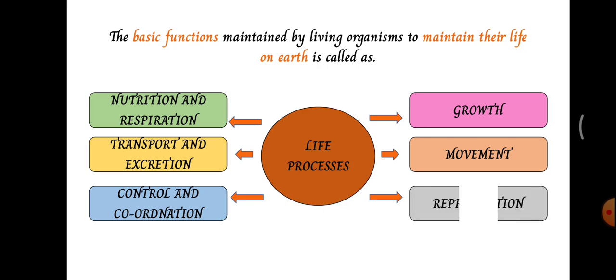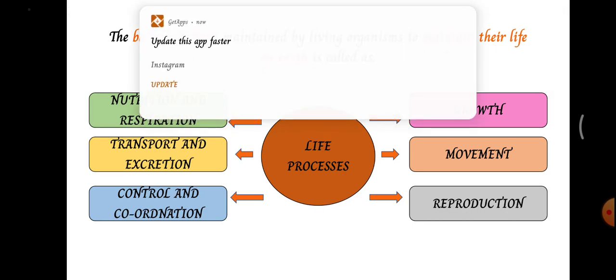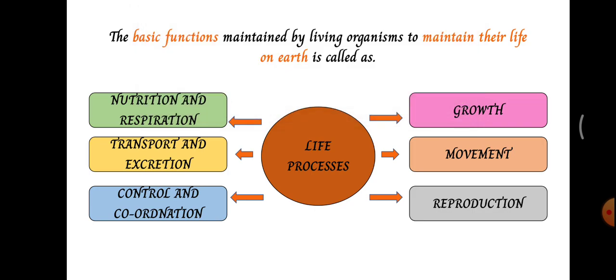Next one is reproduction. Reproduction is also a must, because it helps an organism from becoming extinct. Each and every species undergoes reproduction, even a virus, just because it wants to maintain its species in the world. So this reproduction is also important.